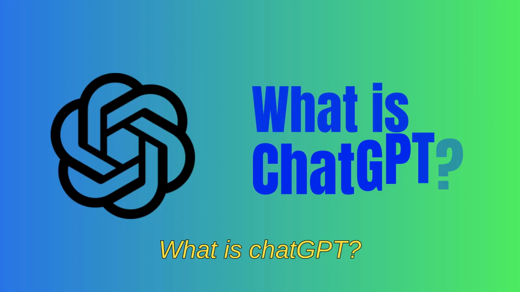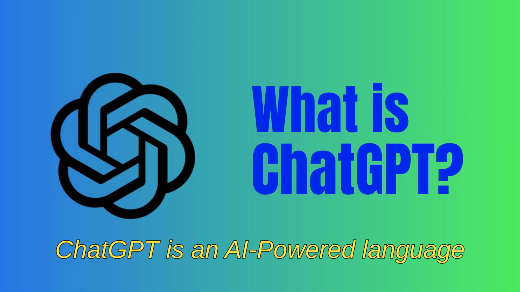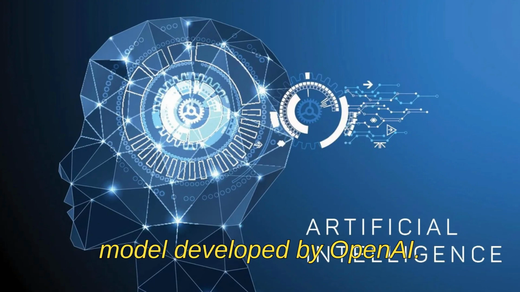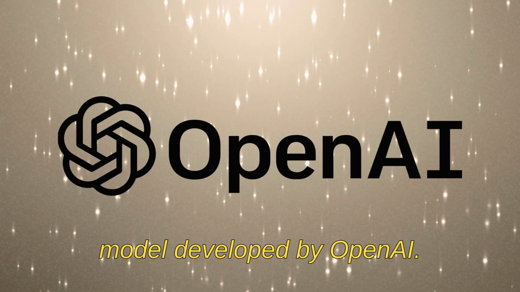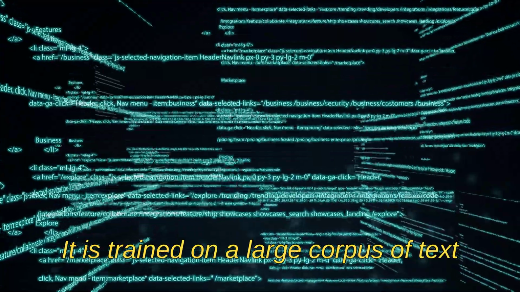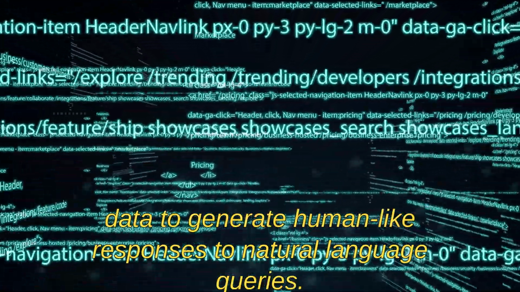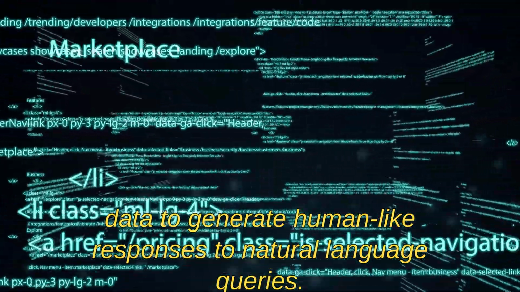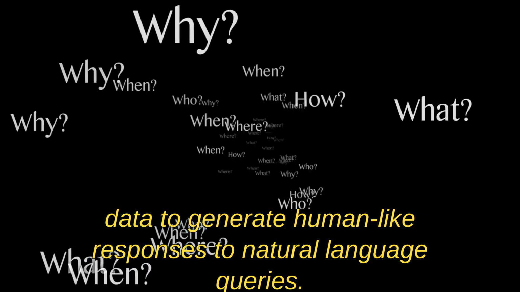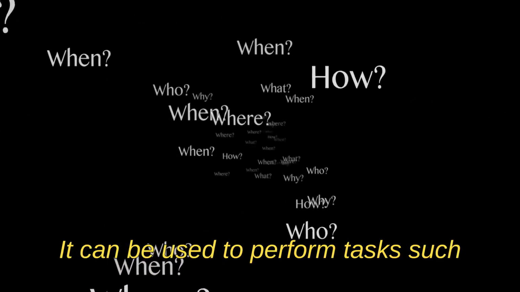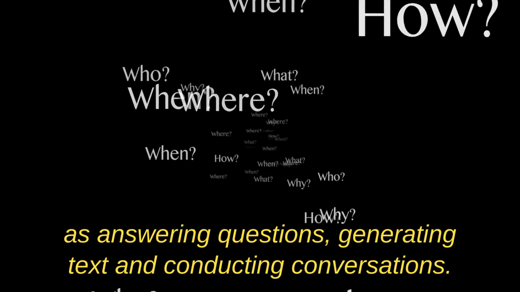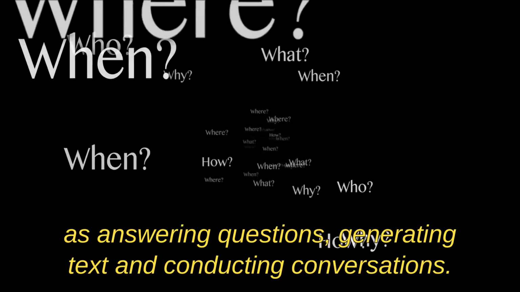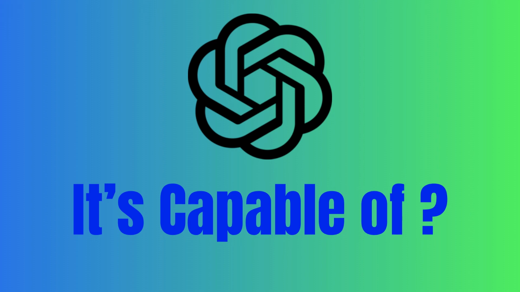What is ChatGPT? ChatGPT is an AI-powered language model developed by OpenAI. It is trained on a large corpus of text data to generate human-like responses to natural language queries. It can be used to perform tasks such as answering questions, generating text, and conducting conversations. It has the capability to perform a variety of language-related tasks such as text generation.